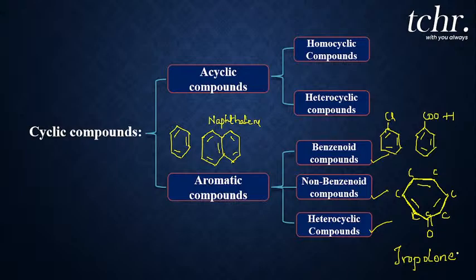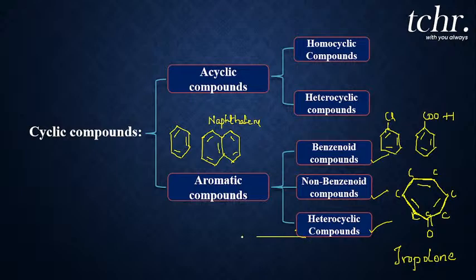In aromatic compounds we can also see heterocyclic compounds. Heterocyclic compounds under aromatic, I can call heterocyclic aromatic compounds, which have alternate double bonds. Now I am going to give you some examples.